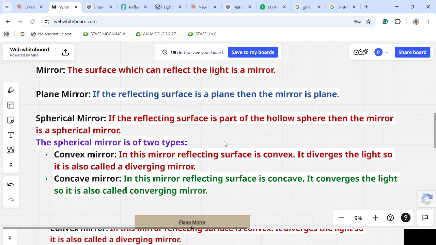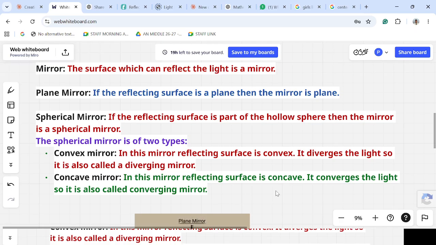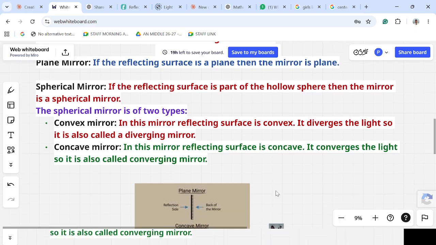There are two types of spherical mirror: the convex mirror and the concave mirror. In a convex mirror, the reflecting surface is convex, meaning it diverges the light, so it is also called a diverging mirror. In a concave mirror, the reflecting surface is concave, meaning it converges the light, so it is also called a converging mirror.